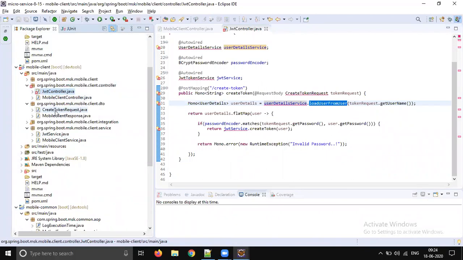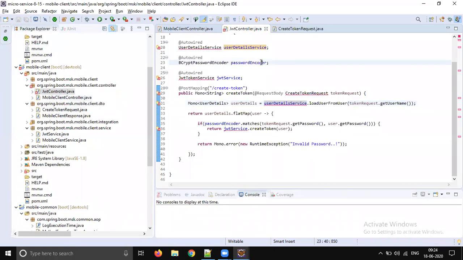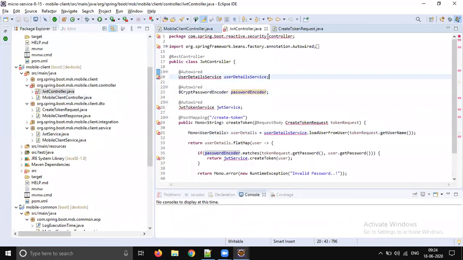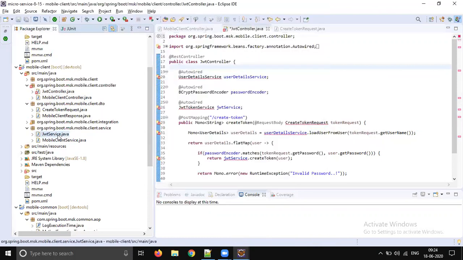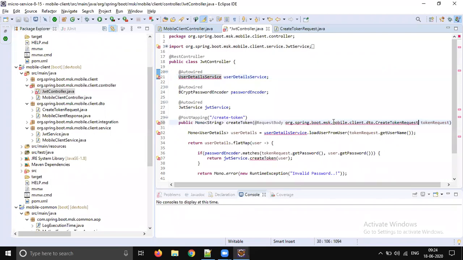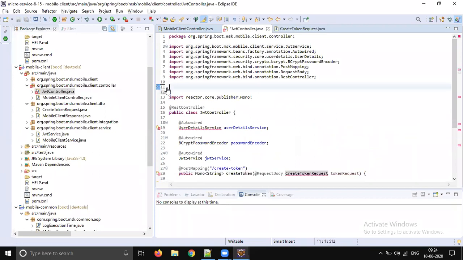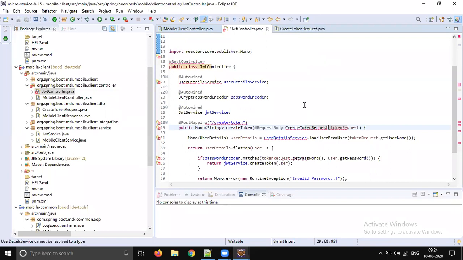Now let's create the token request, which we already have. It has username and password. Let's import that. Change the package. Let's have the JWT service, not JWT token, so just rename the file to JWT service. And we need user details. Okay, we will do create token. There is already one import of user, so that's why it is awesome. Let's remove all this and just do control space to get the token.